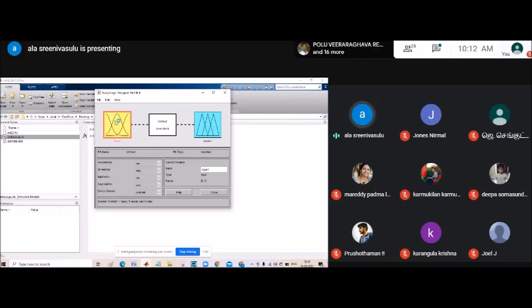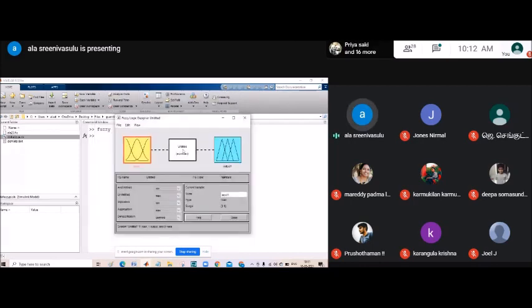So look here. Everyone type fuzzy in the command window and you will get a pop-up. In the pop-up, you can see here, give the name as speed of the DC motor. You mention here speed. Then click on the output side. At the output side, speed and another one is voltage or induced EMF also you can give. Here I am taking voltage. The induced EMF is proportional to the speed of the motor, right? So here we are giving voltage.